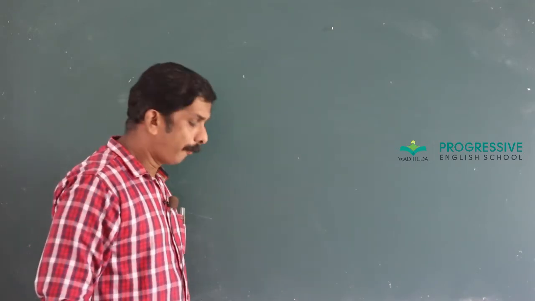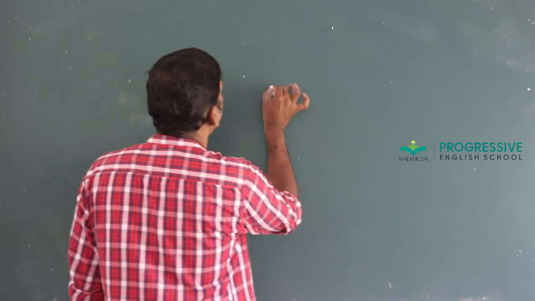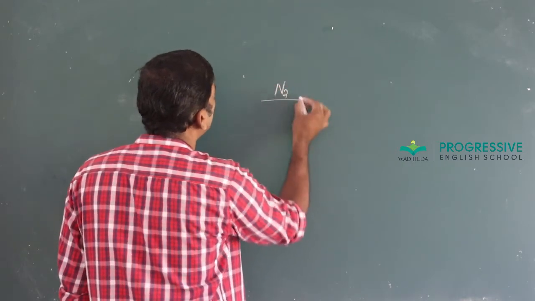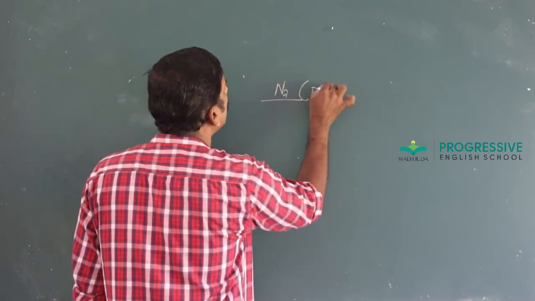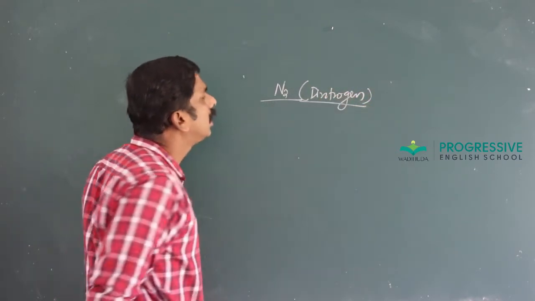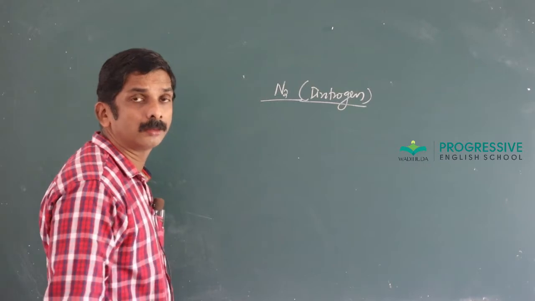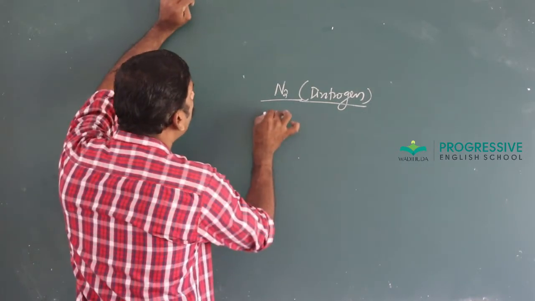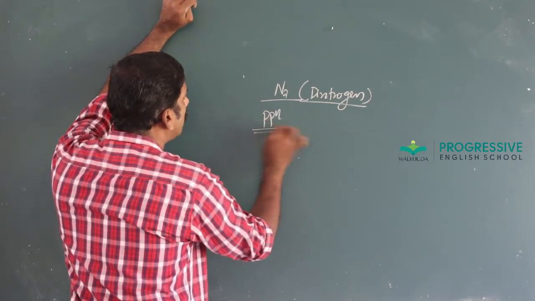And about the preparation of dinitrogen. Nitrogen usually exists as N2, therefore it is normally called dinitrogen.